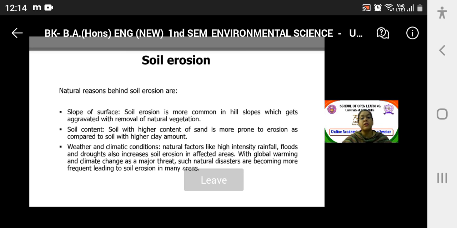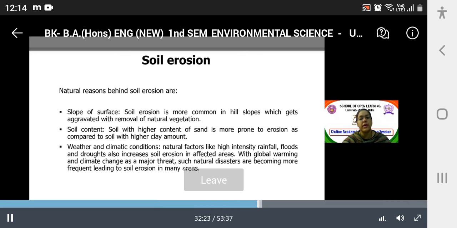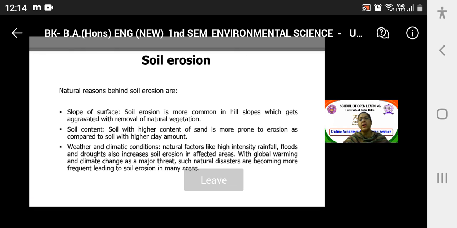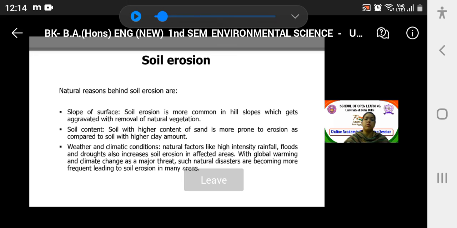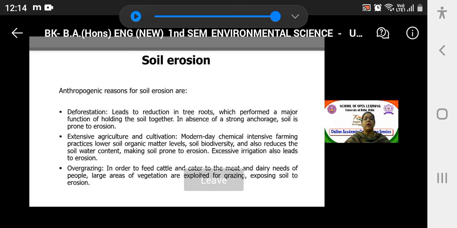Floods and droughts also increase soil erosion in affected areas. With global warming and climate change as a major threat, such natural disasters are becoming more frequent, leading to soil erosion in many areas, right? Okay. What are the anthropogenic reasons?